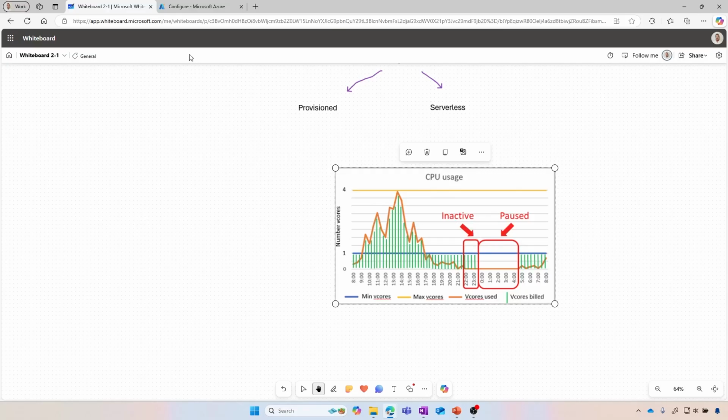When we enable that auto pause delay with the serverless approach here, potentially there's not going to be any costs related to the vCore consumption, right? There's going to be some costs related to the storage, related to the database and its storage being consumed and stored on our disk there.